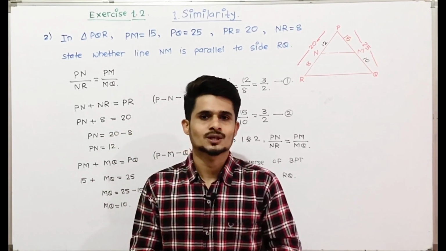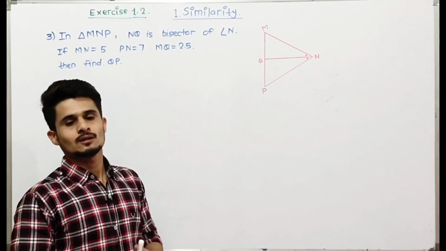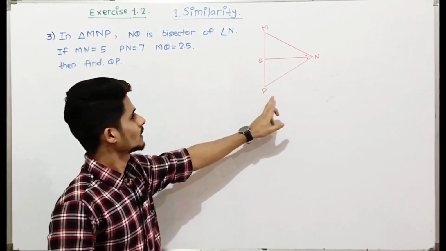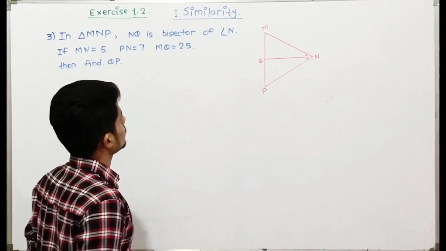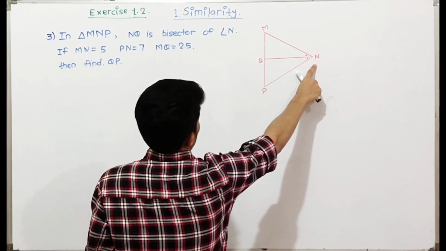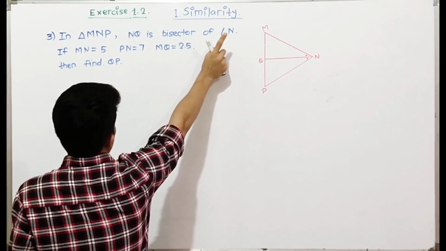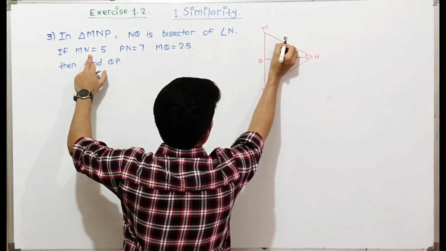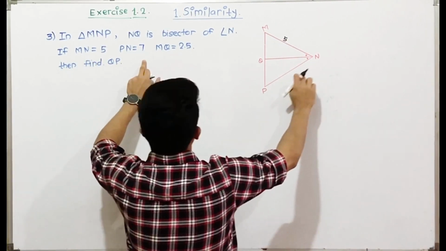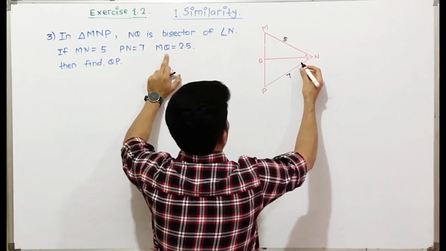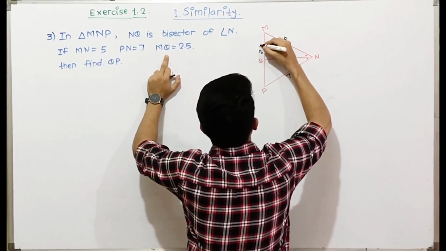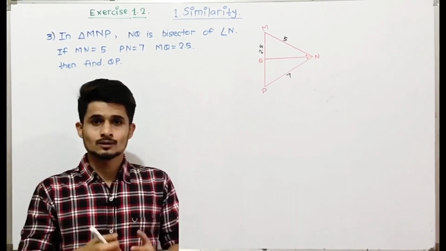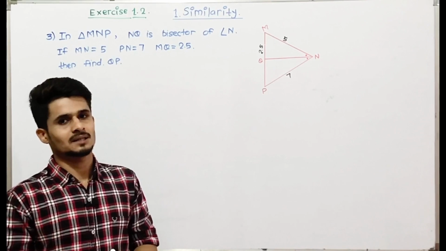Similarly, we'll see question number 3. In triangle MNP, NQ is a bisector of angle N. If MN is equal to 5, PN is equal to 7 and MQ is equal to 2.5, then find the value of QP. In this question we will be using the angle bisector theorem.